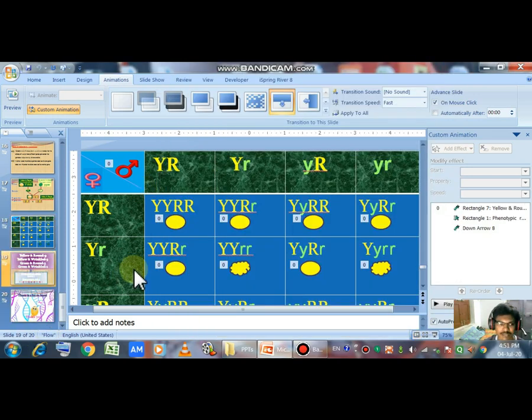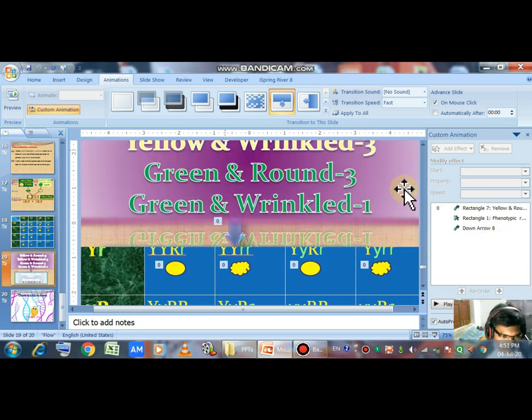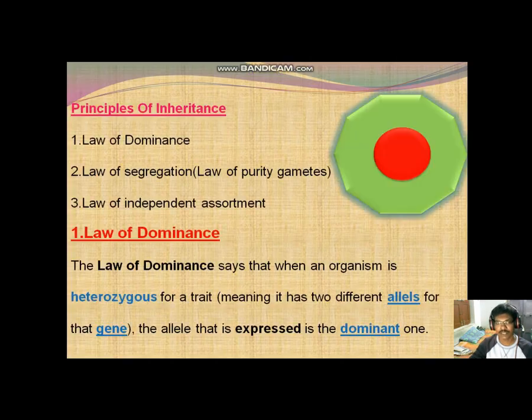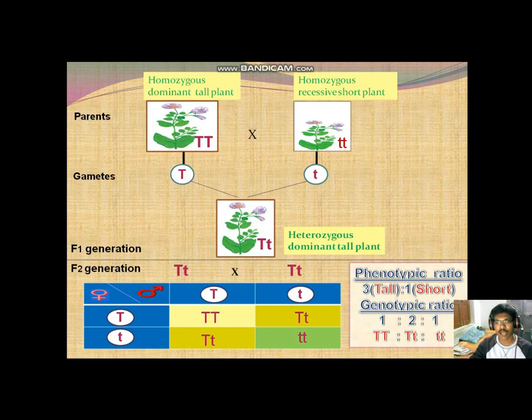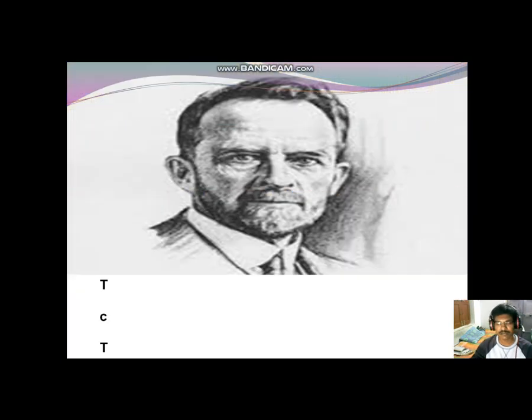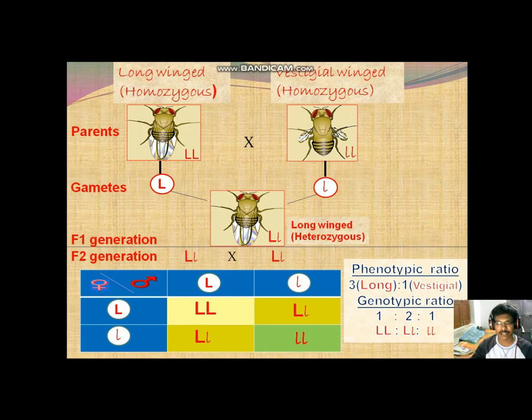And in the next slide, it is about the ratio of the dihybrid cross, which relates to the law of independent assortment, 9:3:3:1. In the law of independent assortment, we have obtained 9 yellow and round.